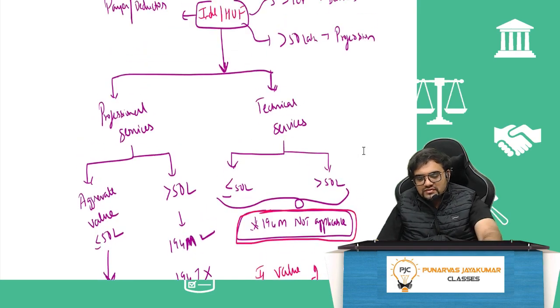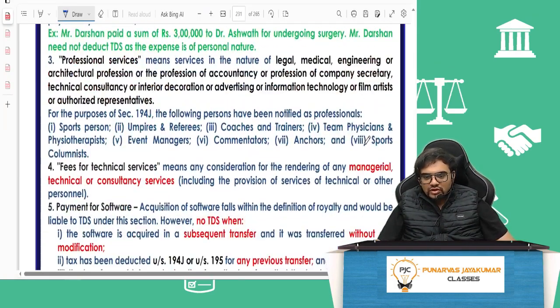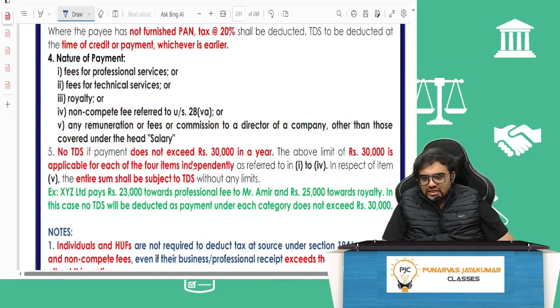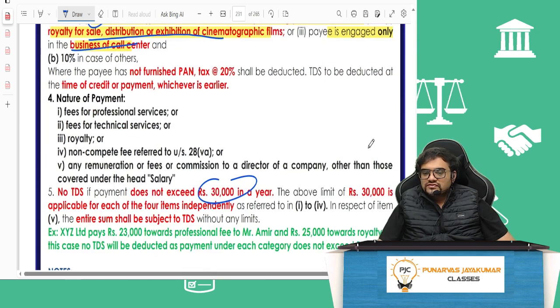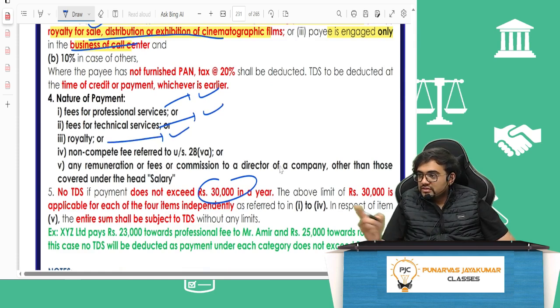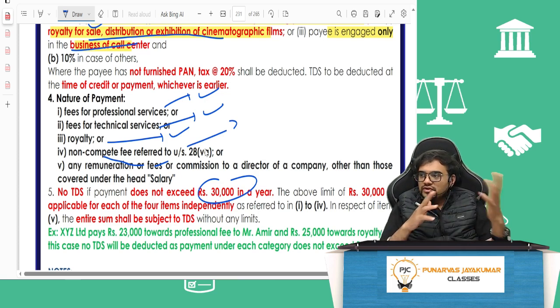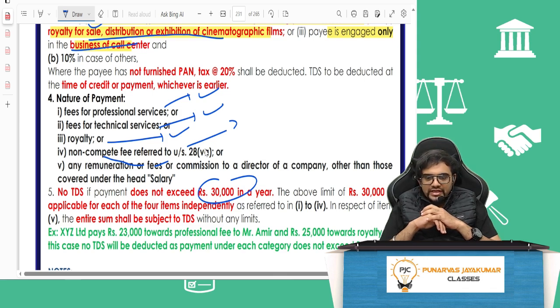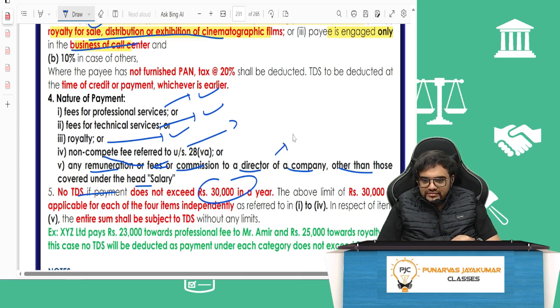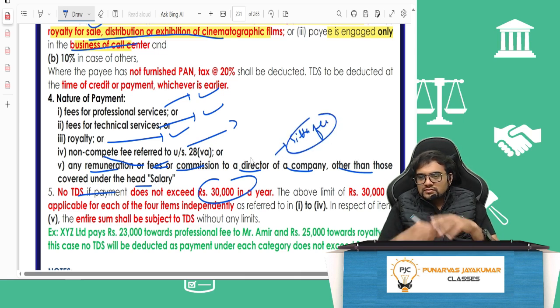Because in professional service, technical service, etc., 30,000 is the amount. 30,000 in a year. Mind you, 194J is for the following payments: fee for professional services, fee for technical services, royalty for that movie, etc. Non-compete fee, which we had seen in 28(5)(a). That is, do not share the know-how, do not work elsewhere, work only here, be a full-time consultant. That is called non-compete fee. And any remuneration or fee or commission to a director of the company other than those covered under the head salary. This is your sitting fee.